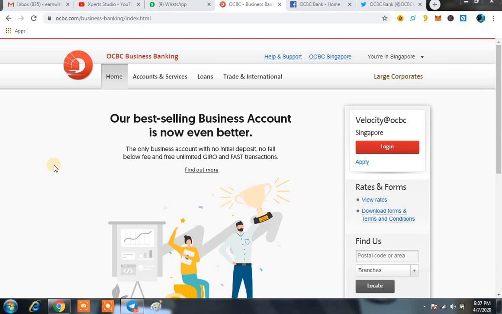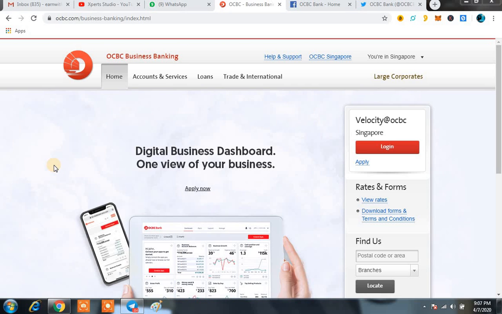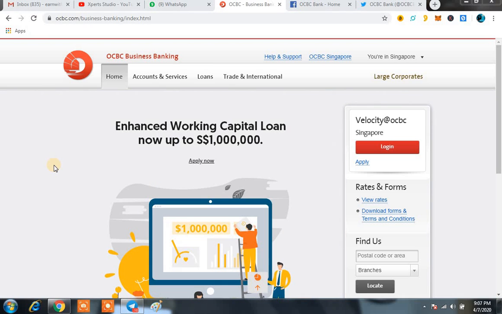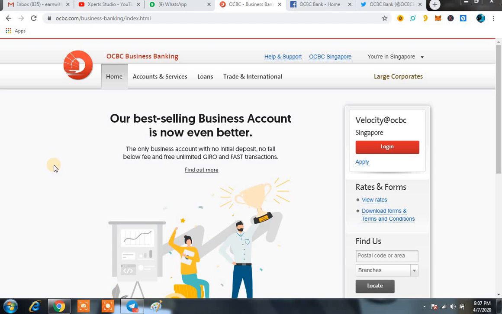The only business account with no initial deposit, no fall below fee, and free, unlimited giro and fast transactions. This is OCBC Business Banking. So basically today we are going to discuss each and everything regarding OCBC Business Banking.